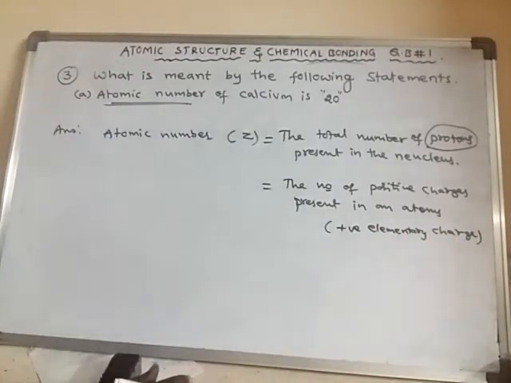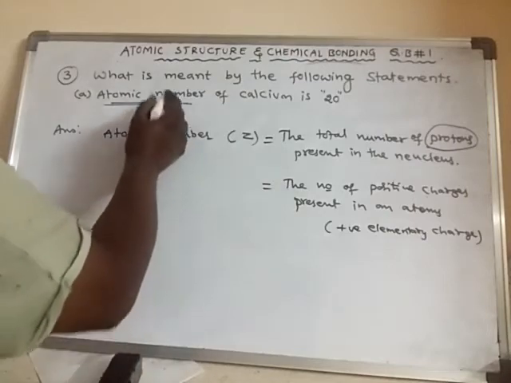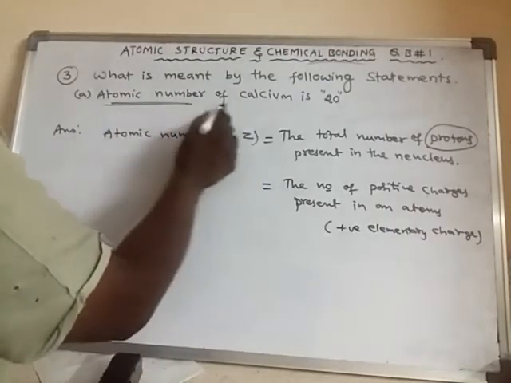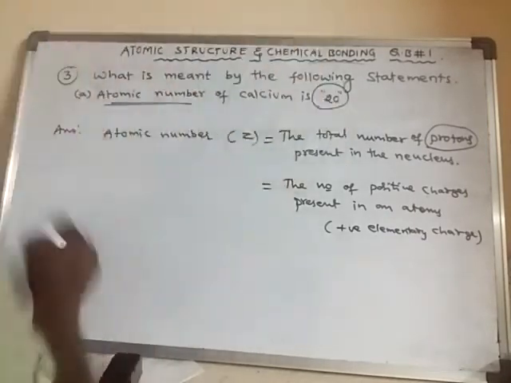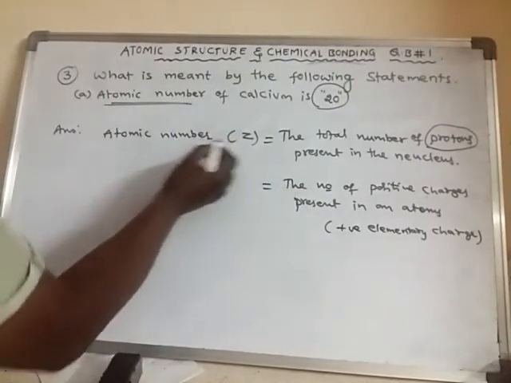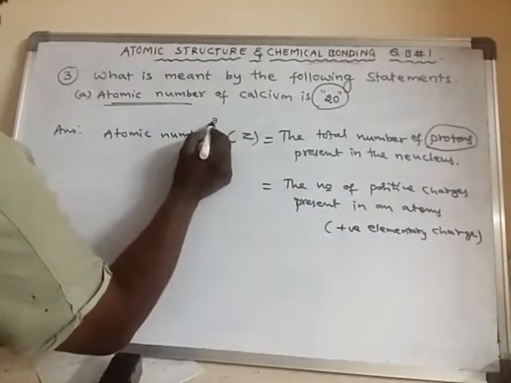Okay, so here in calcium, the atomic number of calcium is 20. What is the meaning of this?